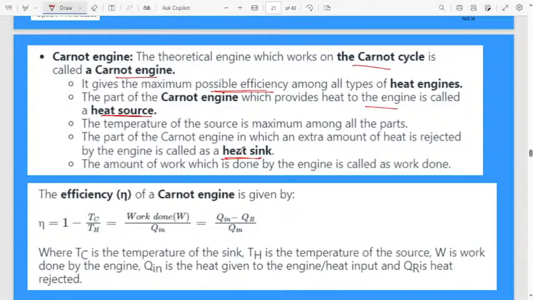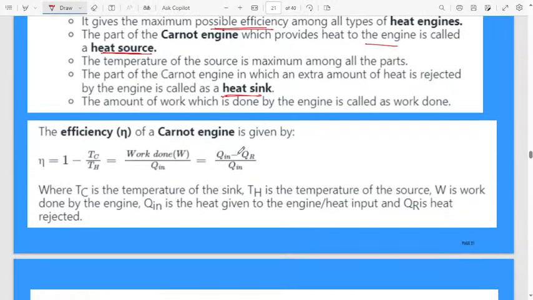It will provide the heat, then the heat sink, after work is done, the extra heat is rejected through the sink. The amount of work which is done by the engine is called the work done. Then the efficiency of the Carnot engine, you have to remember this formula: efficiency is 1 minus Tc divided by Th, which is nothing but work done divided by Q in, where Tc is the temperature of the sink, Th is the temperature of the source, W is the work done